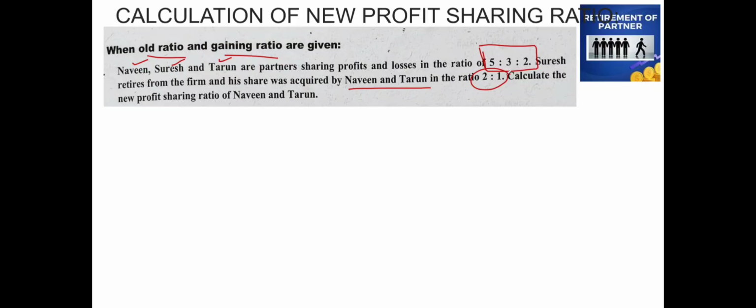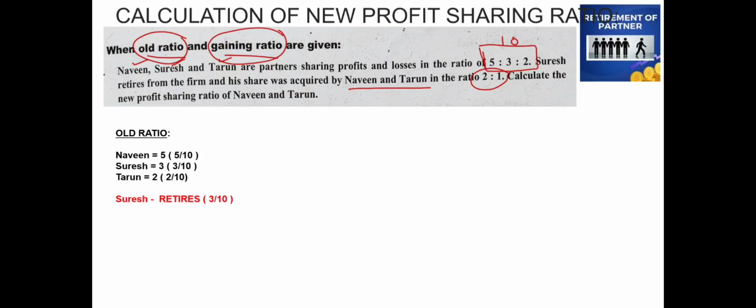Now in this particular question, they have given us the old ratio and the gaining ratio. So first let us see what has to be done. The information given here is the old ratio of Naveen, Suresh and Tarun. Naveen is 5 by 10. 10 is nothing but the total of the ratios of all the three partners, and Suresh will be 3 by 10 and Tarun will be 2 by 10. This is the old ratio given in the question. And who is retiring here? Suresh. Suresh is retiring and his share is given as 3 by 10, which I have written here.